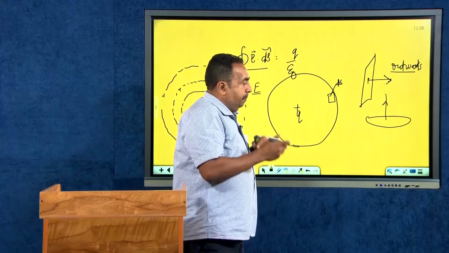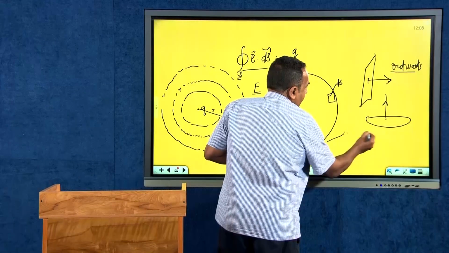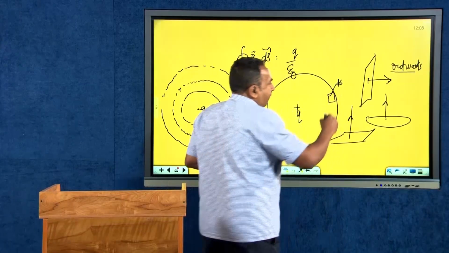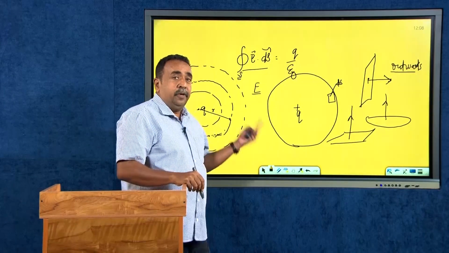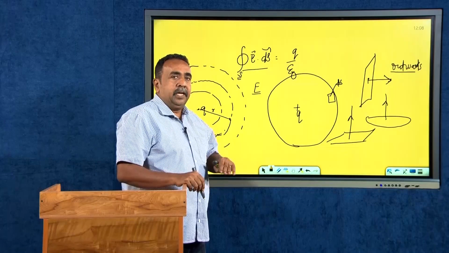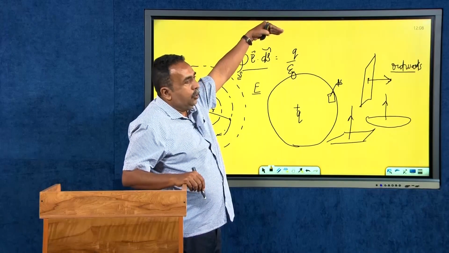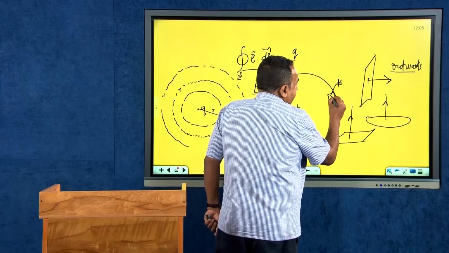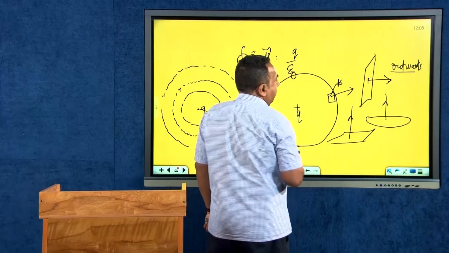If I have a surface like this, I will drop a perpendicular and give a direction in the outward direction. The direction of that surface will always be outward. Therefore, if you have a small surface here, the direction of this surface will be in this fashion.